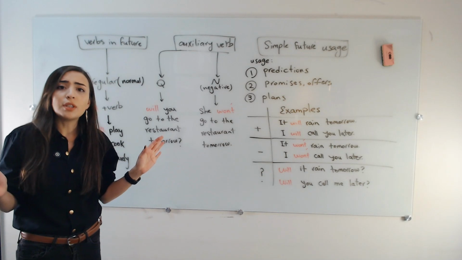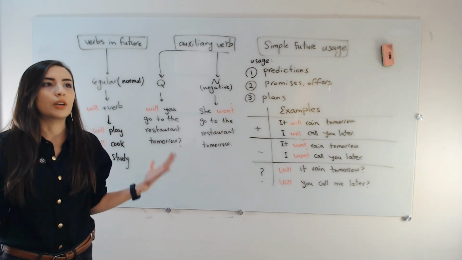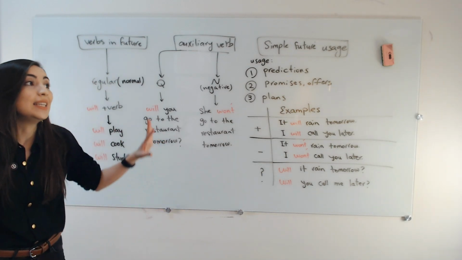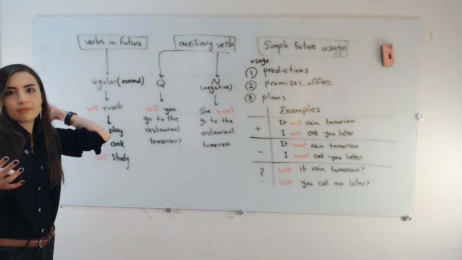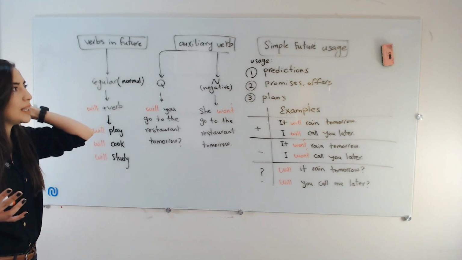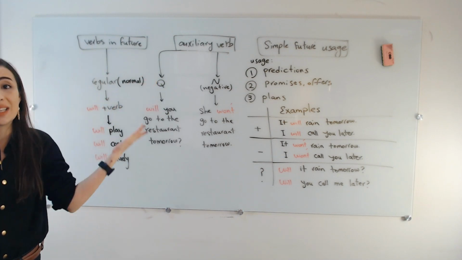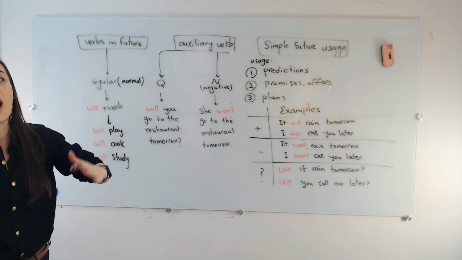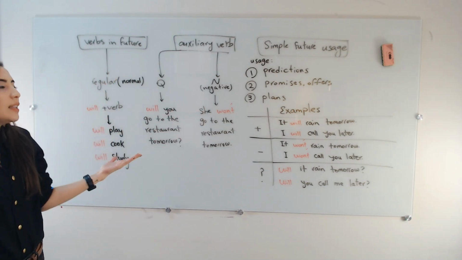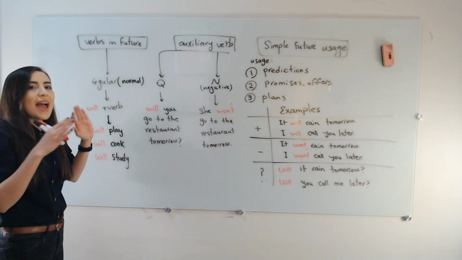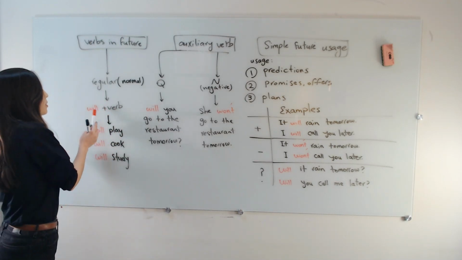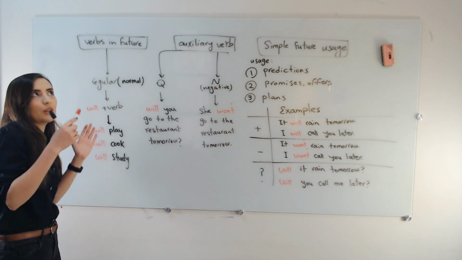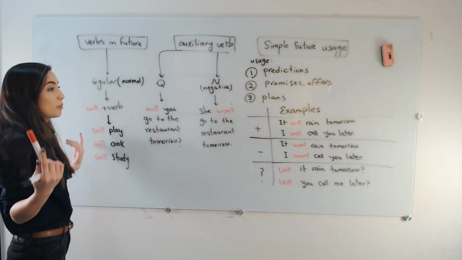First off, we are going to see how exactly the verbs are created in the form of simple future. When we compare it to the previous two videos, in simple future, it's pretty simple. It doesn't matter whether you have I, she, he, it. It really doesn't matter, because under any condition, the simple form of the verb would be plus will. Actually, will plus the verb. Okay, the order would be like this.